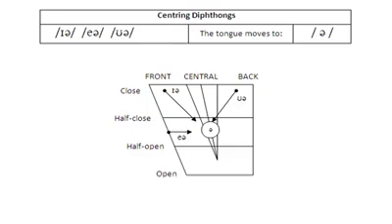Centering diphthongs. The diphthongs are ɪə, eə, ʊə. Here the tongue moves to schwa. Look at the diagram. From the close front vowel ɪ the tongue moves to ə, so ɪə. The back close vowel is ʊ, the tongue moves to ə, so ʊə. And the half open vowel is e, and it moves to ə, so eə.